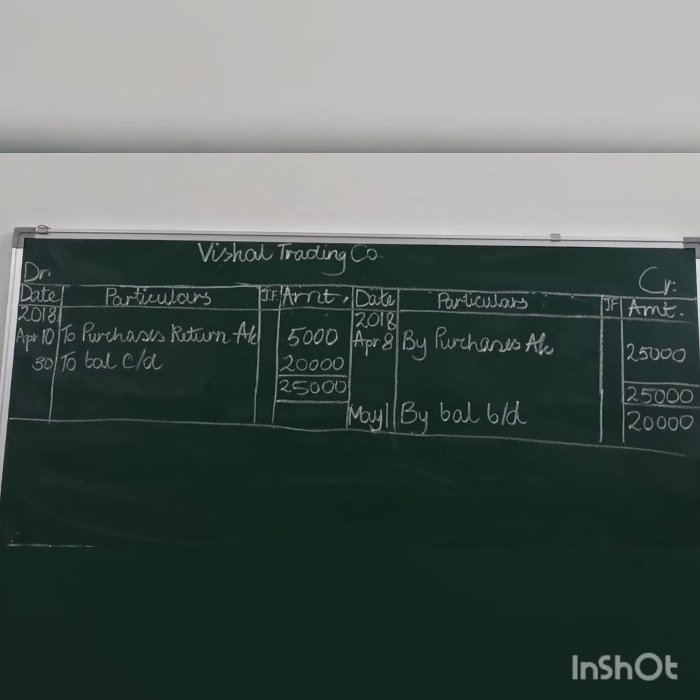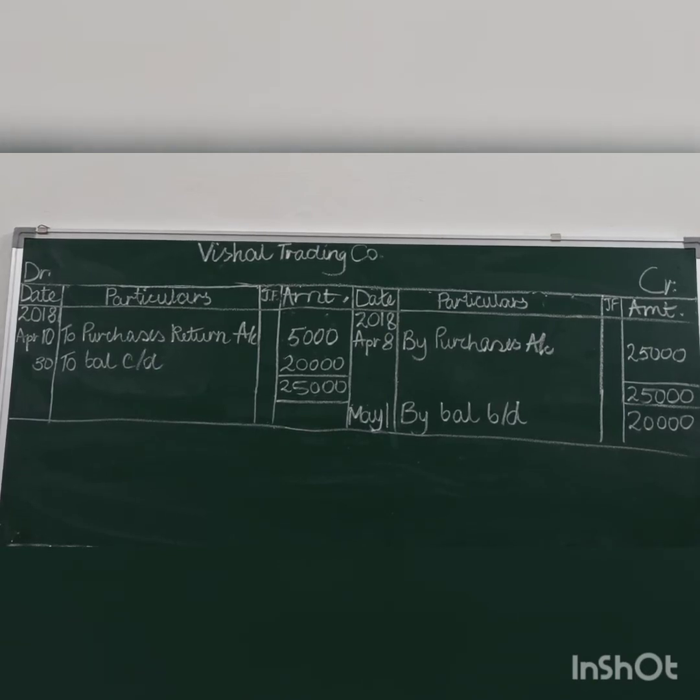Now there is one column called general folio. The general folio represents the posting that you made from the general on that page. This particular account must have been opened in the journal. So journal entry is passed on that page. It is the page number on which this particular account has been recorded.